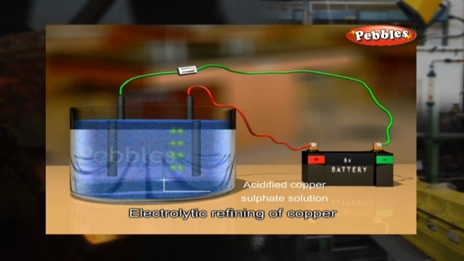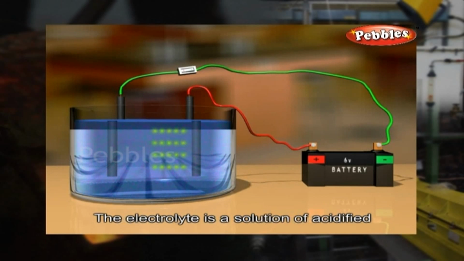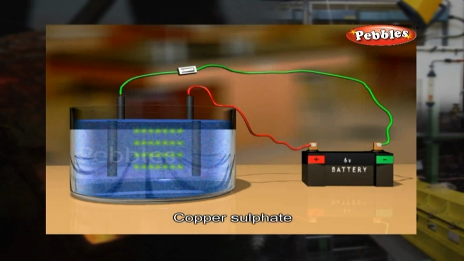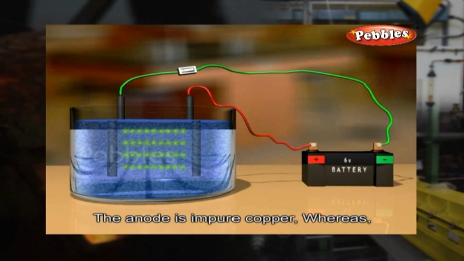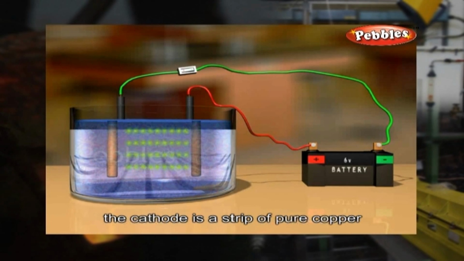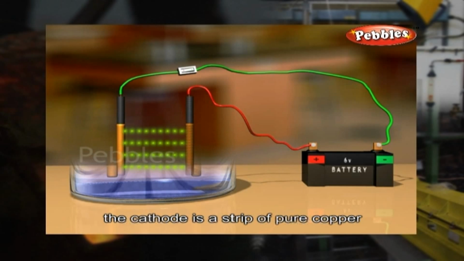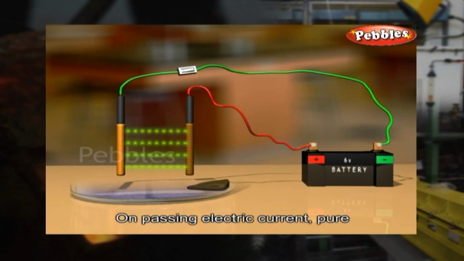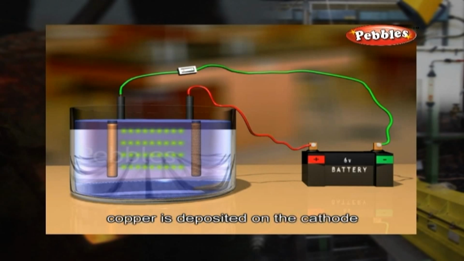Electrolytic refining of copper. The electrolyte is a solution of acidified copper sulfate. The anode is impure copper, whereas the cathode is a strip of pure copper. On passing electric current, pure copper is deposited on the cathode.